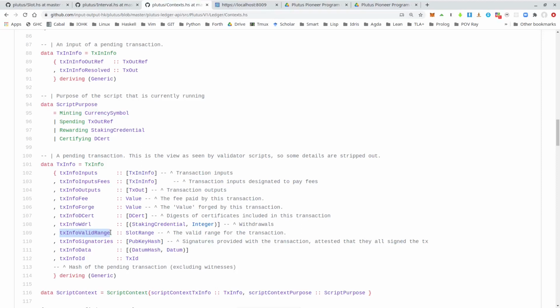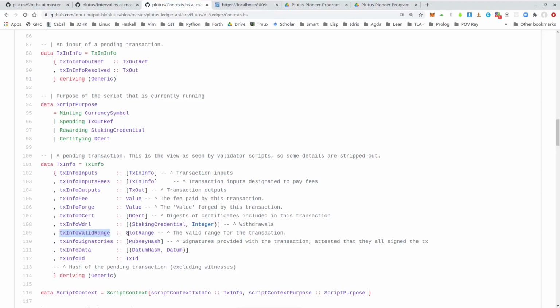So when you try to validate a transaction that you're constructing in your wallet, the time that you do that in the wallet can of course be different to the time that the transaction arrives at a node for validation. So it's not clear how to bring these two together to, on the one hand, handle time, but on the other hand, guarantee that validation is deterministic, in the sense that if and only if it succeeds in the wallet, it will also succeed in the node. And the way Cardano solves that is by adding this slot range field, this TxInfo valid range field, to a transaction.